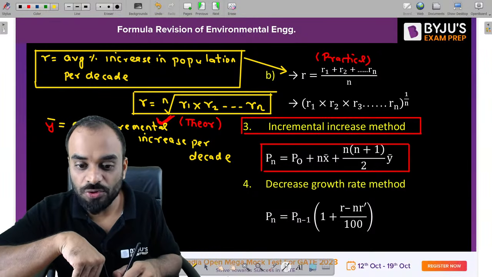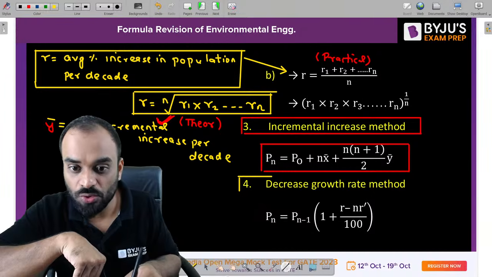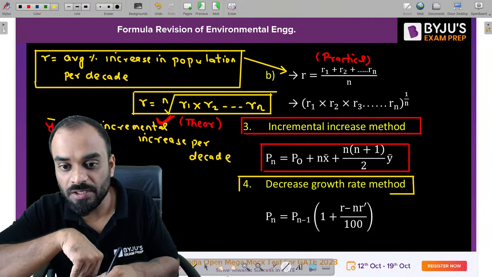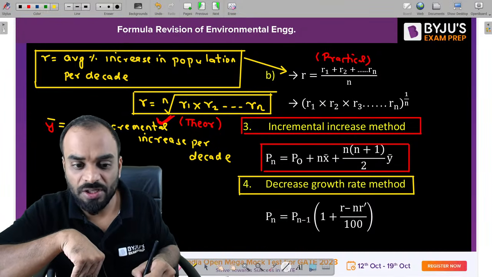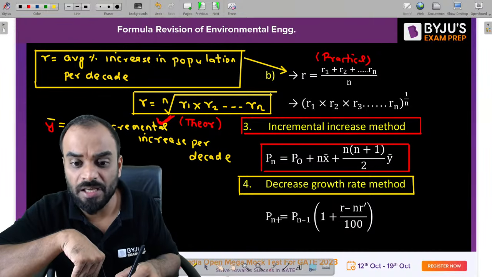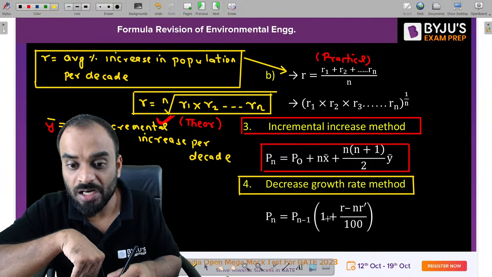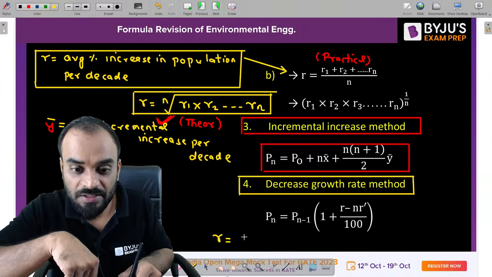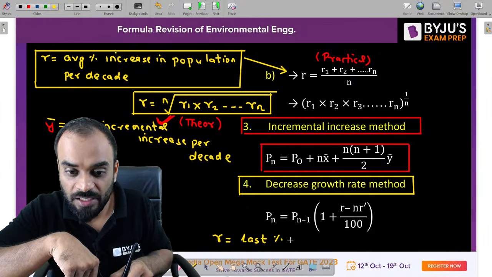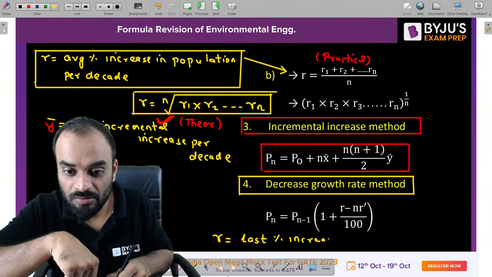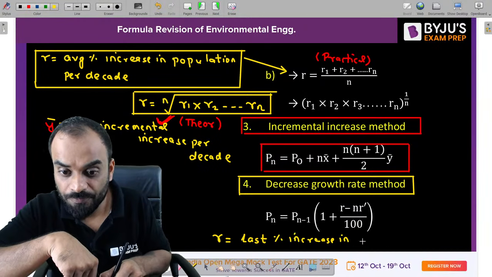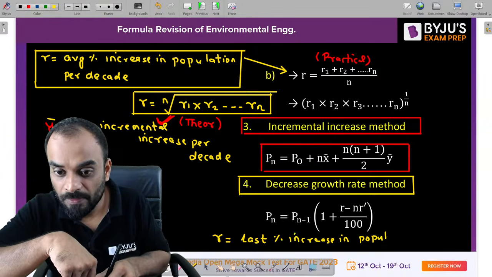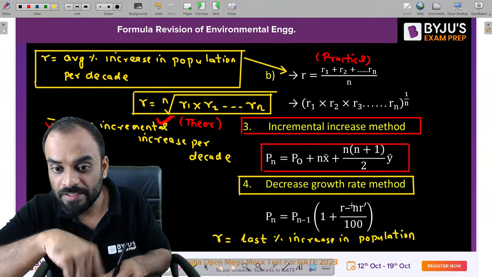Okay, let's move to the next formula, which is the decrease growth rate method. Pn is equal to Pn minus 1 (1 plus r minus r dash divided by 100). Now in this particular case, please remember this r is the last percentage increase in population. And second is r dash.